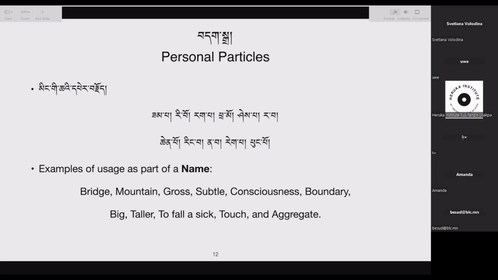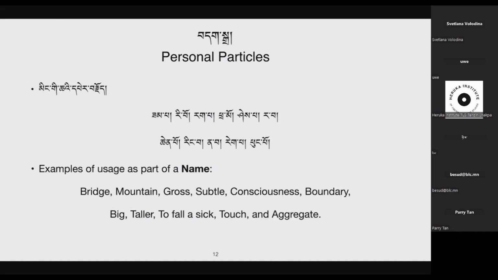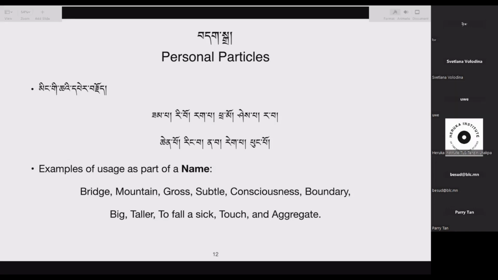So personal particles do not have a lot of usage cases, and most of them are quite easier to understand than some of the past particles that we have done. Before I go to the final verse, do we have any questions regarding the personal particles today?